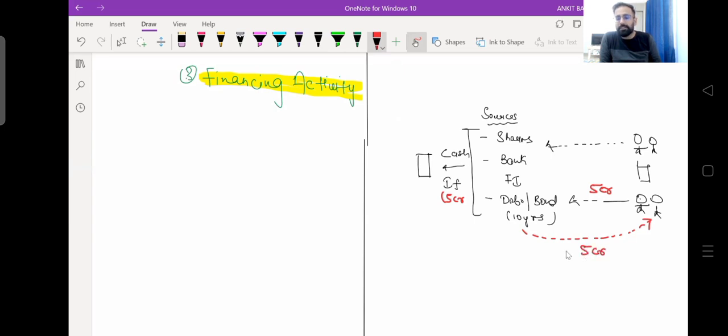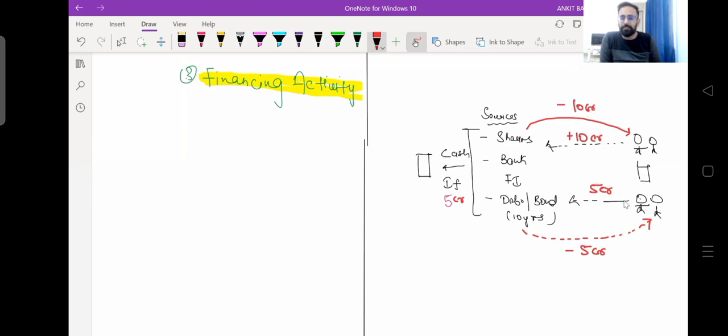So there is cash inflow when you issue these securities, and cash outflow when you repay. Similarly, if you redeem your shares after 10 or 20 years, there will be cash outflow.